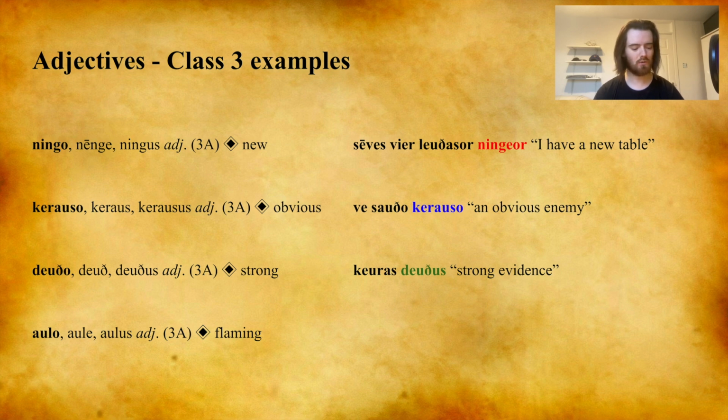And finally, aulo, aule, aulus, which means flaming or fiery. Eare panes aule, the flaming sun. Panes means sun, it's third declension, so it's inanimate. Aule, as we can see from the citation form, is the appropriate form of the adjective. And eare is the agreeing definite article.